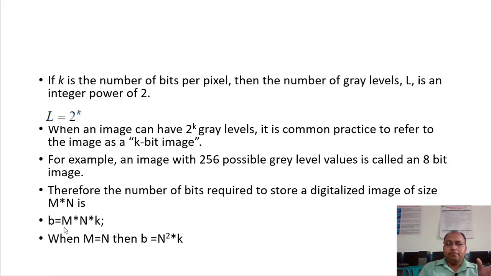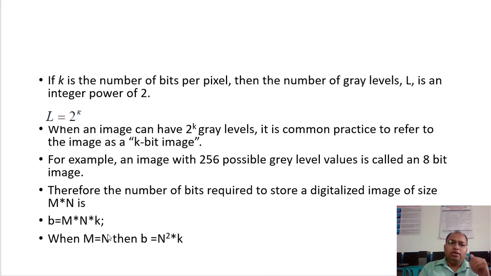So 1024 into 1024 into 8 represents 8 megabits, and when converting that into bytes, it is divided by 8. So remember that 1 megabyte will be the size required to store an image having 1024 rows and 1024 columns.